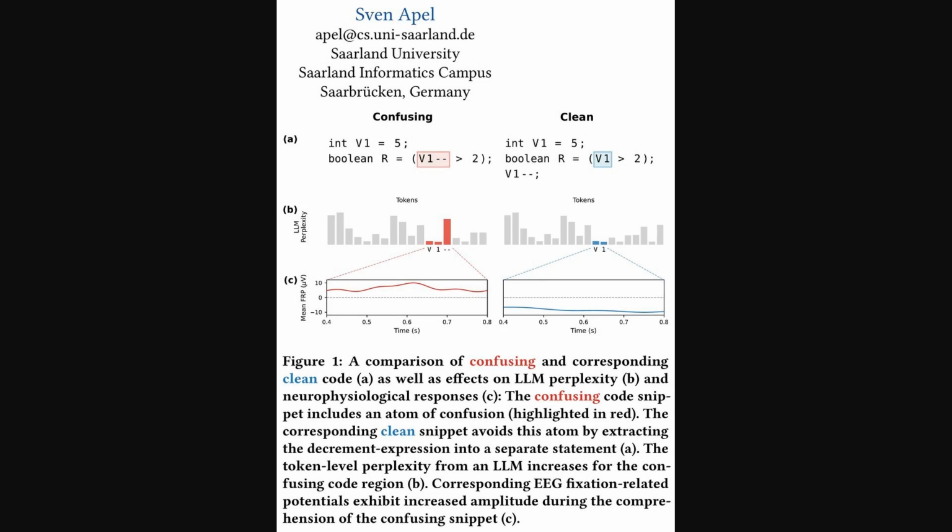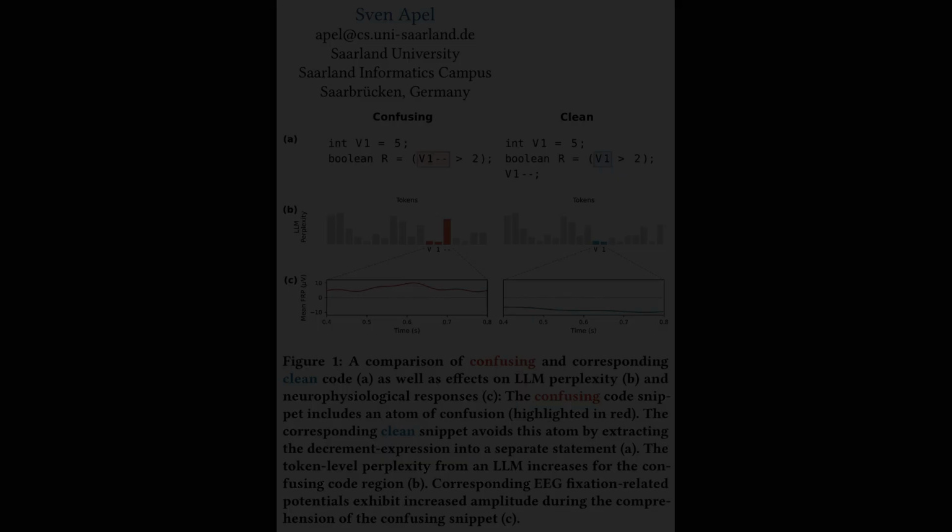The previous figure summarized the headline correlation, and Figure 1 now illustrates a concrete example. Figure 1 contrasts a confusing Java snippet with a cleaned version, which isolates the post decrement into a separate statement. The middle row shows token-level perplexity bars that spike at the decrement location, signaling model uncertainty. The bottom row presents mean fixation-related potentials over time, and the confusing snippet yields a larger positive amplitude. Together, these panels link localized perplexity peaks to stronger neurophysiological signs of confusion.